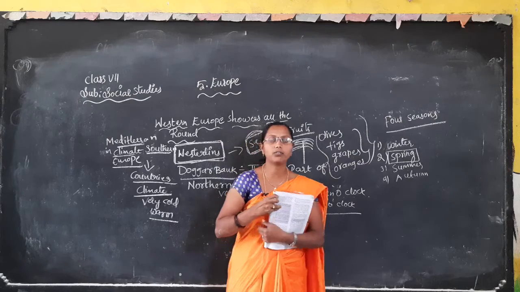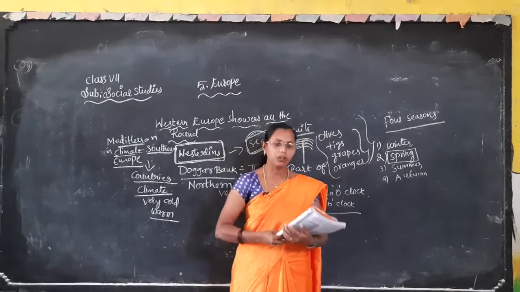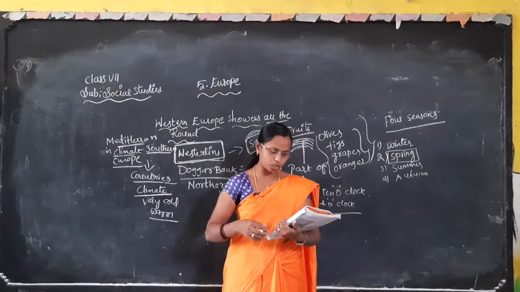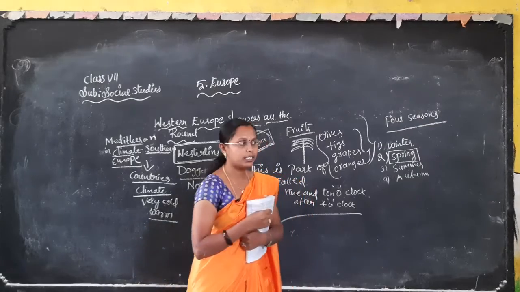In the westerlies, when the wind blows throughout the year, it also brings ample moisture. We can see ample moisture in northern and Western Europe.